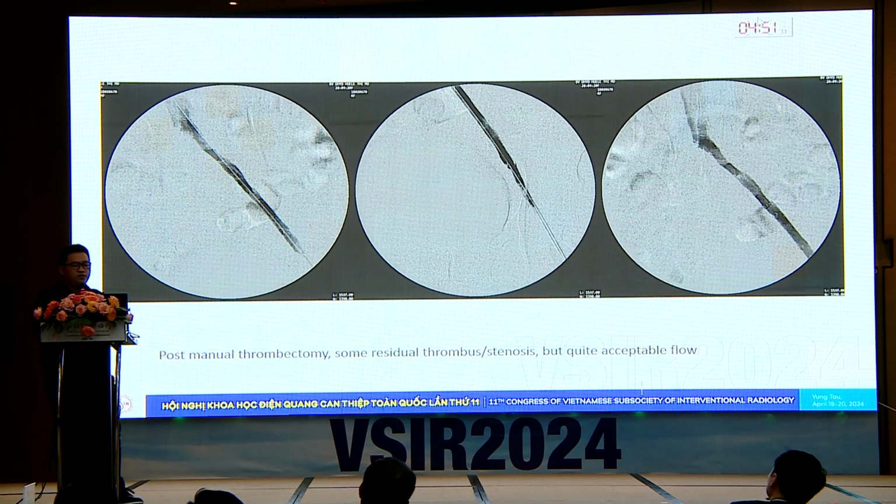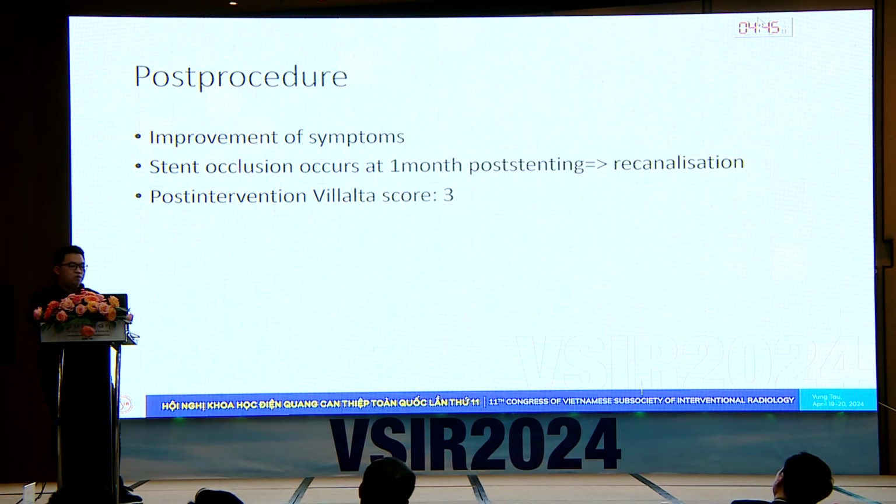So we decided to perform thrombectomy, and after thrombectomy the flow was quite acceptable, so we decided to stop. After the procedure, the patient showed some improvement of symptoms, and stent occlusion occurred 1 month after stenting, so she had to undergo re-intervention, and her final Villalta score was 3 points.